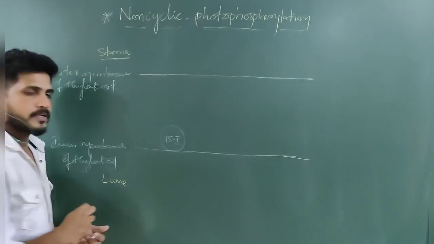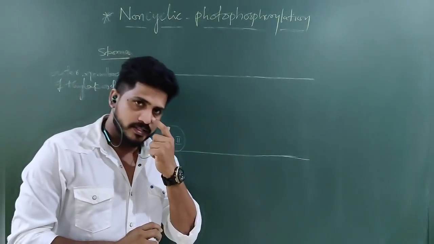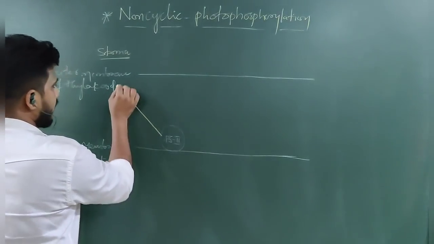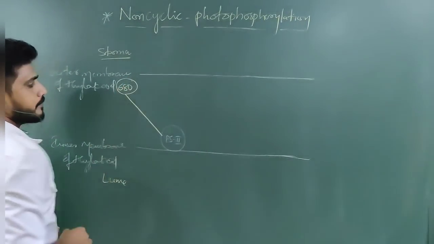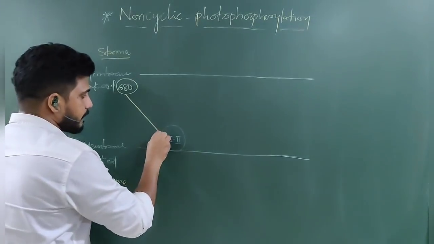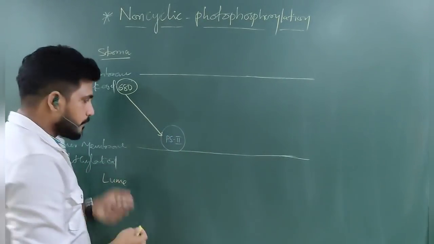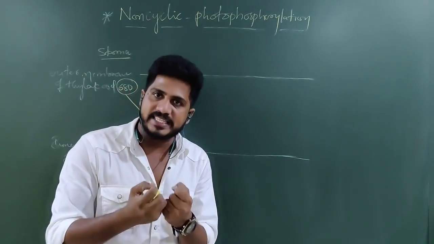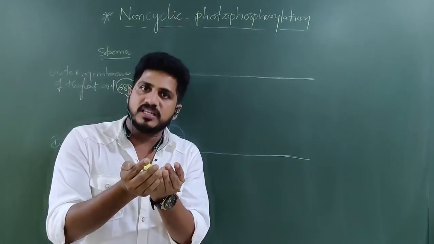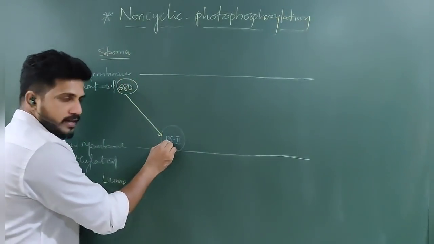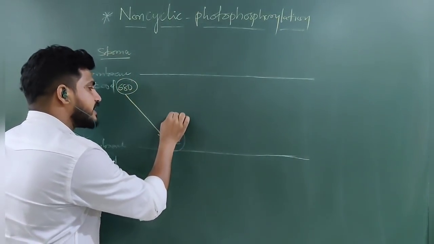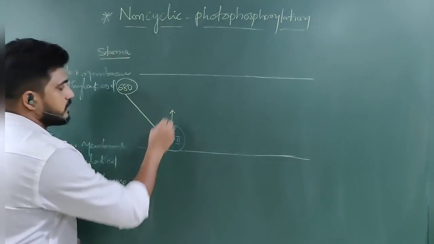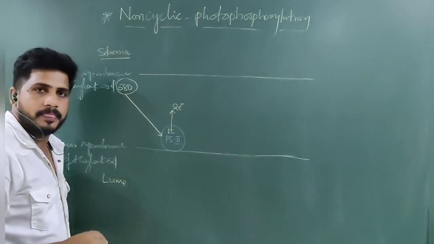So here PS2 was there. What is PS2? Photosystem 2. How can you say this is PS2? It should obtain light of 680 nm. When 680 nm light is focused on PS2, the antenna, all accessory proteins and pigments will be excited and transfer their energy into chlorophyll A, which is the reaction center. Then this reaction center, due to the extra energy, gets excited and releases 2 electrons.